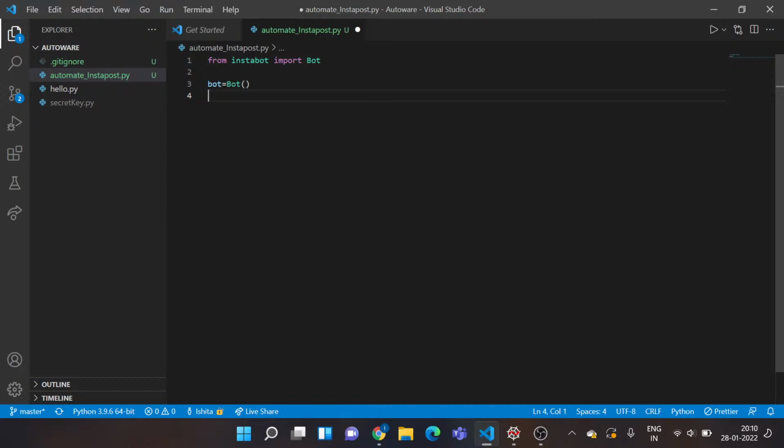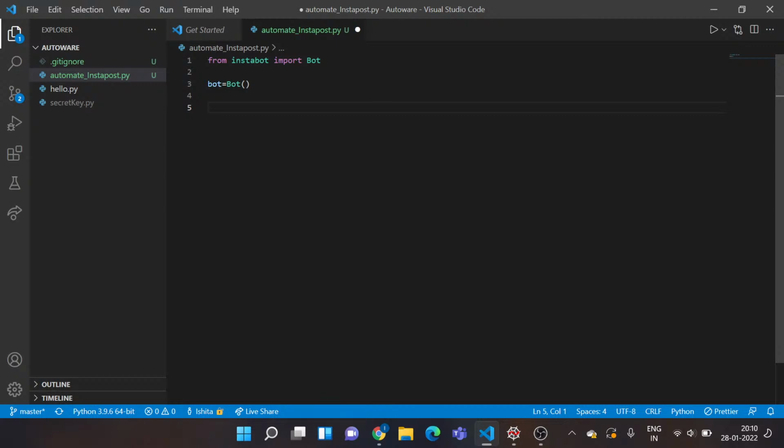So I have named my instance as bot, that's followed by a small b. Once I'm done with this, now what I need to do is, whenever you need to post something on Instagram, you usually keep it logged in on your phones. But for Python, we need to create a login function so that it can log in to your Instagram and then you can perform the task.